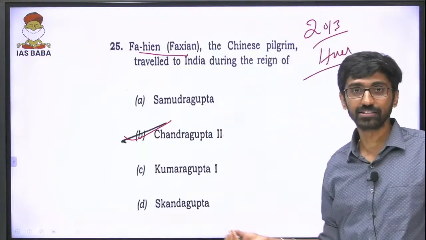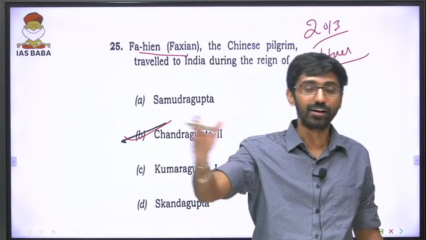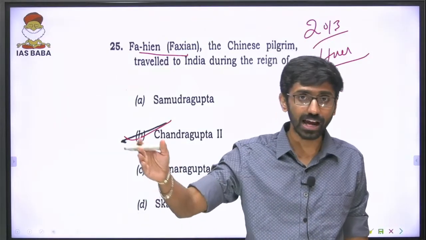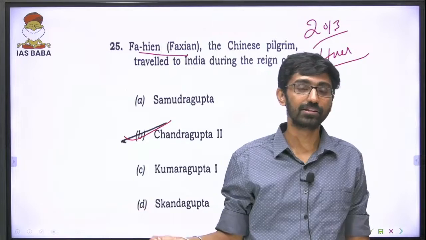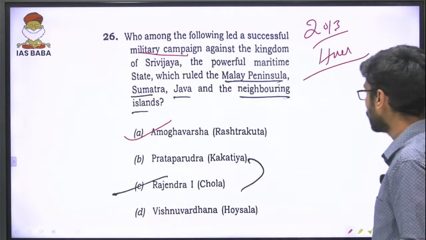So again, we discussed all these concepts too. I think I discussed a separate aspect in our foundation class about 3 different travelers like Hiuen Tsang, Fa-Hien, and then again I-Tsing. So all these things we have discussed in our classes too. So the answer should be Chandragupta II. Simple, all these things.